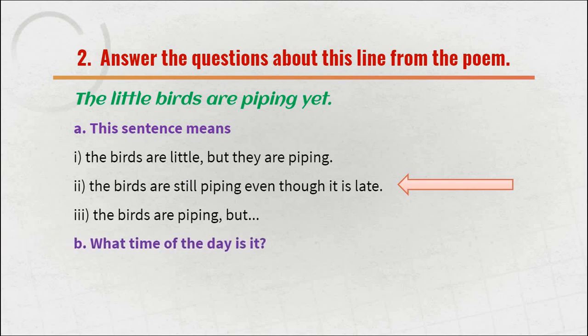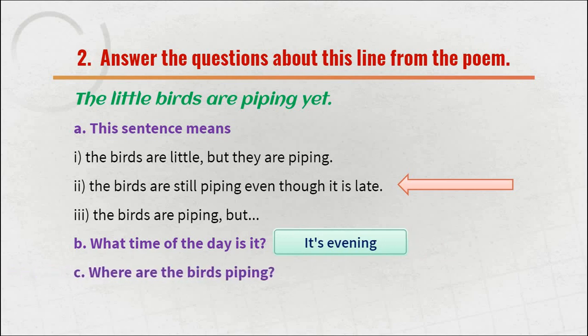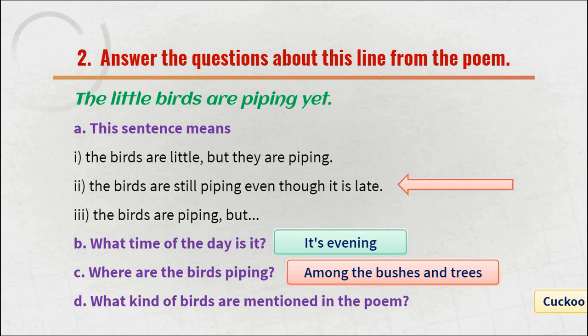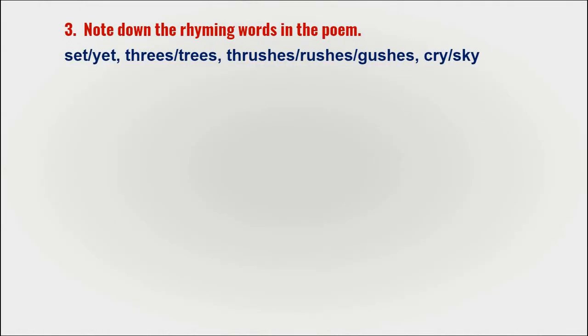What time of the day is it? It's evening. Where are the birds piping? The birds are piping among the bushes and trees. What kind of birds are mentioned in the poem? Cuckoos and thrushes. Note down the rhyming words in the poem. The rhyming words in the poem are set, yet, trees, threes, thrushes, rushes, gushes, cry, and sky. These are the rhyming words noted down in the poem.